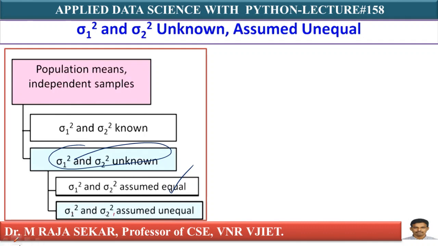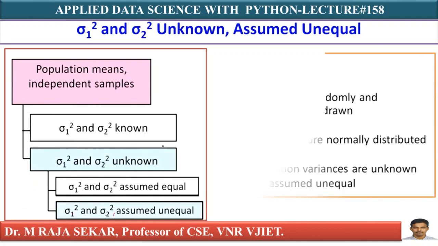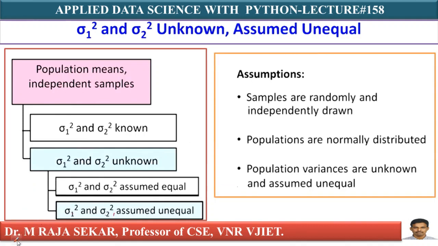But in this lecture, sigma 1 square and sigma 2 square are assumed unequal. Here we have a few assumptions. My first assumption is samples are randomly and independently drawn, populations are normally distributed, population variances are unknown and assumed unequal.